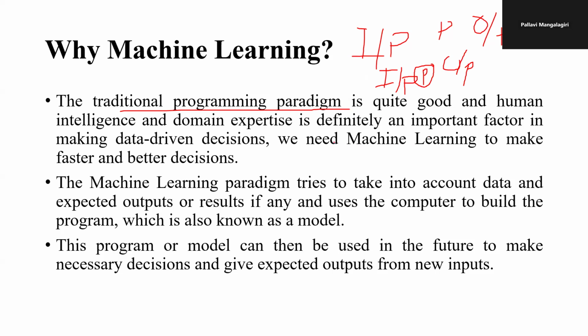Majorly, we mainly focus on predictions. Future predictions are done with the help of machine learning. Based on the output tracking, we are supposed to build a process. That is the main thing. And when we are developing any sort of model, it should be adaptable and it should have good accuracy and a good fit to the data. So these three are the major concerns of machine learning.